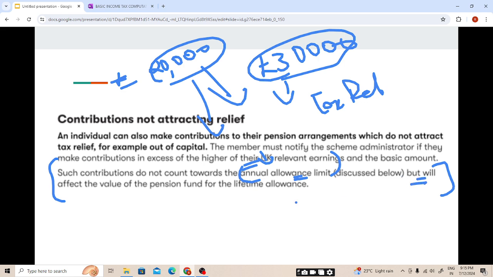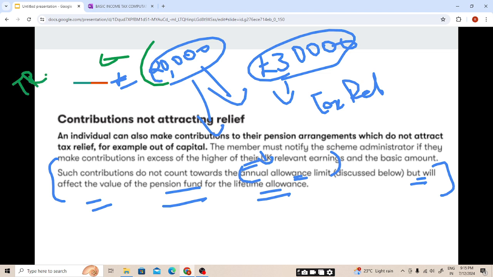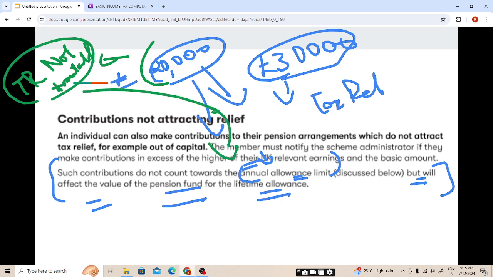But in the case of the lifetime allowance, it will affect the value of the pension fund. For annual allowance, this excess on which tax relief is not available will not be taken into account for the annual allowance limit, but for calculating the lifetime allowance it will be taken.